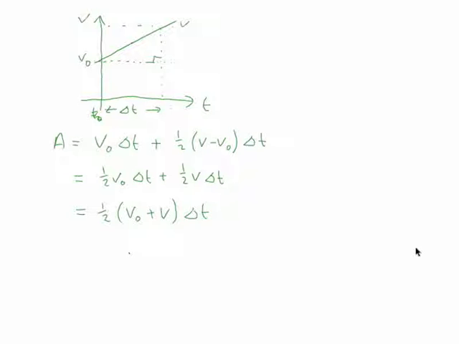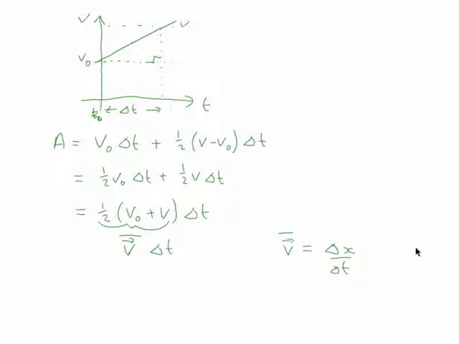Well, v naught is the initial velocity, v is the final velocity, and if we add those two together and take a half, that gives us the average velocity. So this quantity here is just the mean velocity, right? And we're multiplying that by delta t. Well, we already know that we've defined the mean velocity as the change in position divided by the change in time.